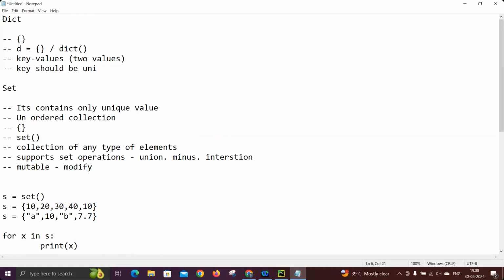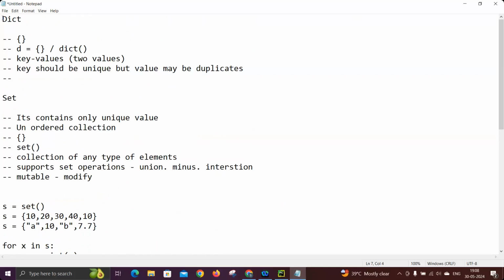It should not be duplicated. But values may be duplicates, so the same value we can store multiple times. Your keys should always be unique in the dictionary. You cannot give the same key multiple times. If you do, it doesn't show any error, it will override the values.